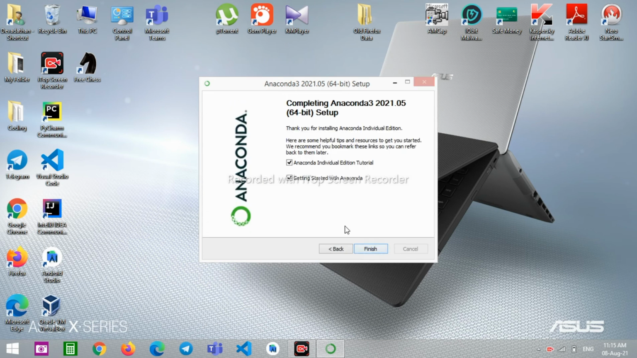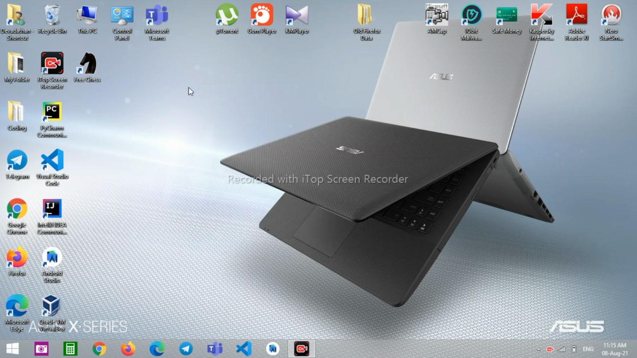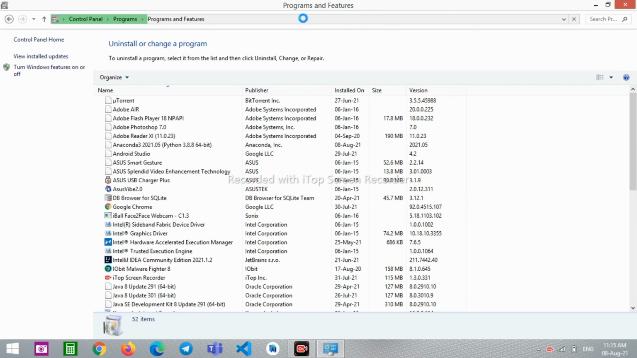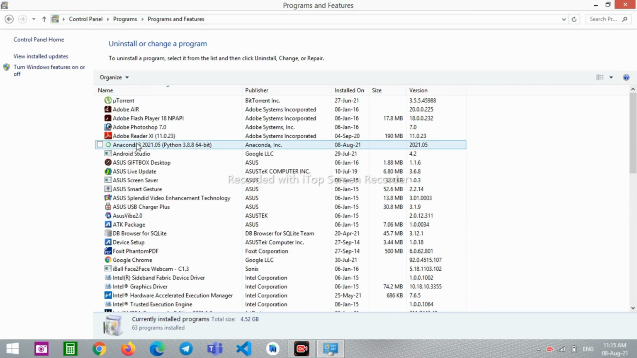and here just uncheck these two boxes, or this will open two websites in a browser. We don't need that. Just click on finish, and if you want to check if Anaconda is installed, open control panel and click on this uninstall a program in the programs. Here, wait for this to be completely loaded, and here you can see Anaconda 3 2021.05 is installed.